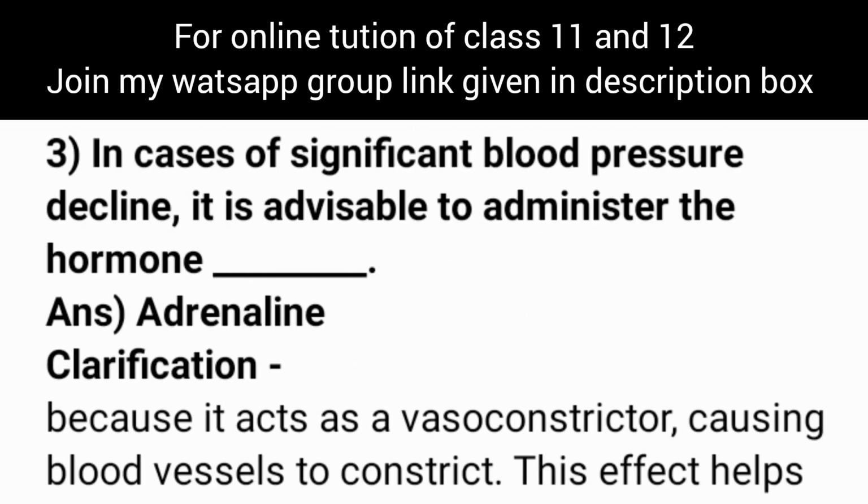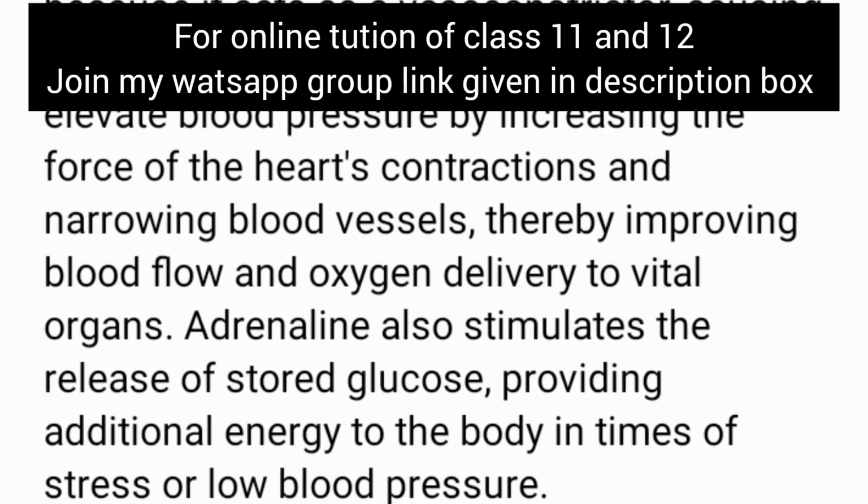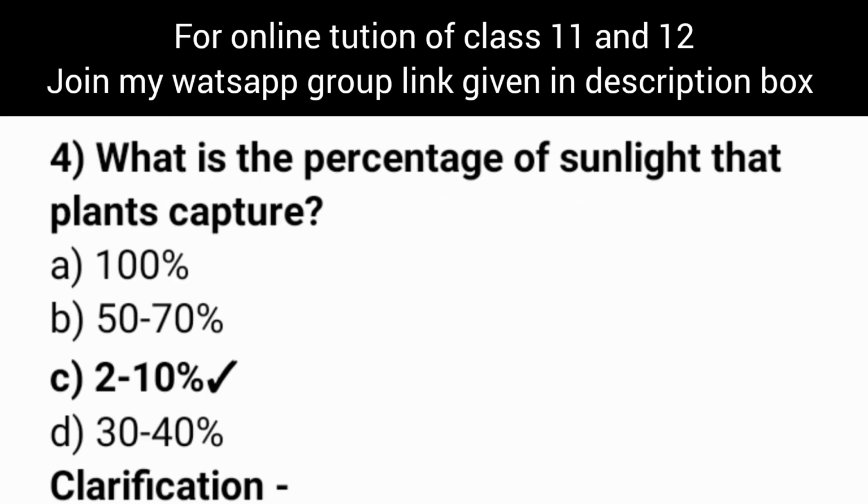In cases of significant blood pressure decline, it is advisable to administer the hormone. Answer is adrenaline. Now clarification is because it acts as a vasoconstrictor causing blood vessels to constrict. This effect helps elevate blood pressure by increasing the force of the heart's contractions and narrowing blood vessels, thereby improving blood flow and oxygen delivery to vital organs. Adrenaline also stimulates the release of stored glucose, providing additional energy to the body in times of stress or low blood pressure.